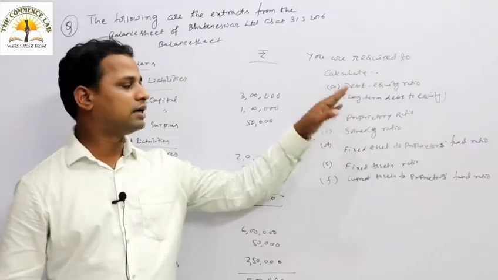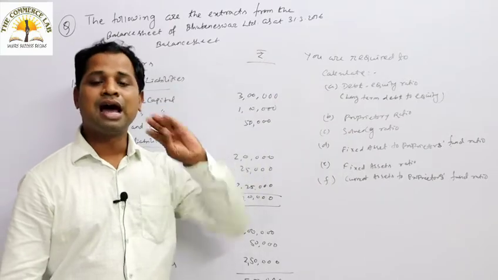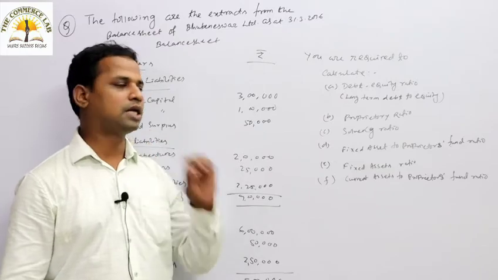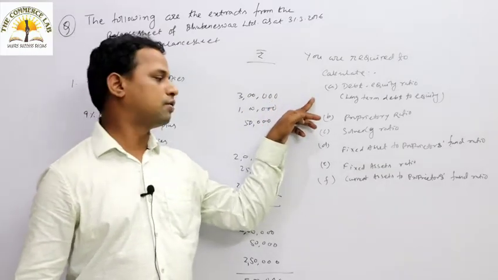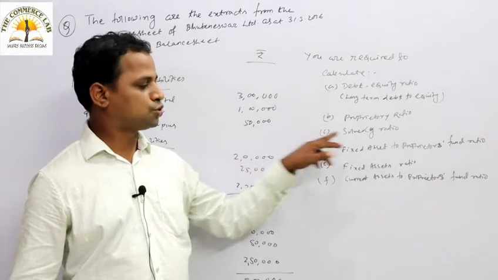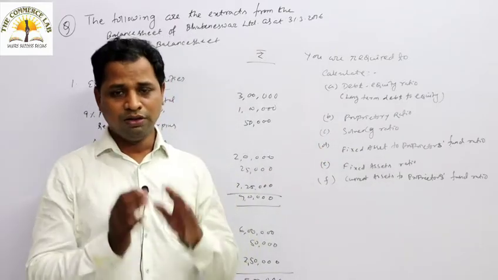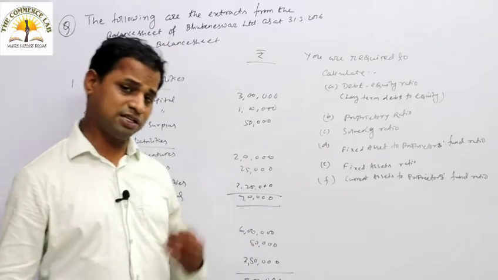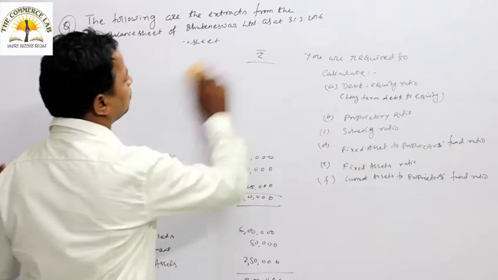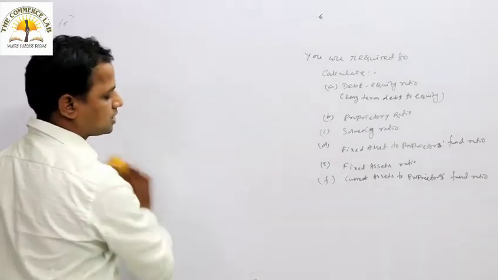Long-term debt to equity means long-term debt. Current liability is not a long-term debt, it is a short-term debt, so you should not include current liability when calculating the debt equity ratio. Then we have to calculate the proprietary ratio or equity ratio, solvency ratio, fixed assets to proprietary fund ratio, fixed assets ratio, and current asset to proprietary fund ratio. All the long-term solvency ratios discussed so far we have to calculate. We are going to calculate the debt equity ratio first.